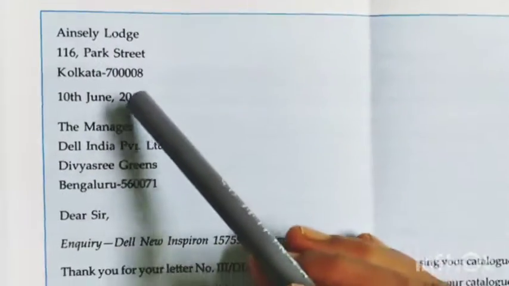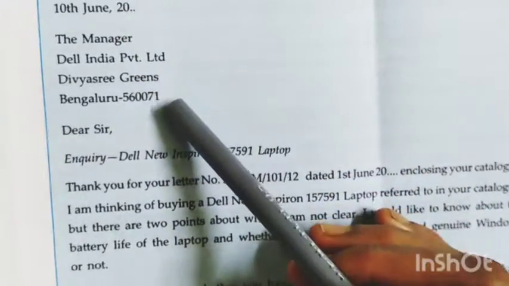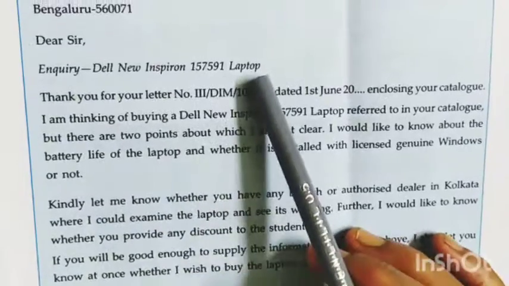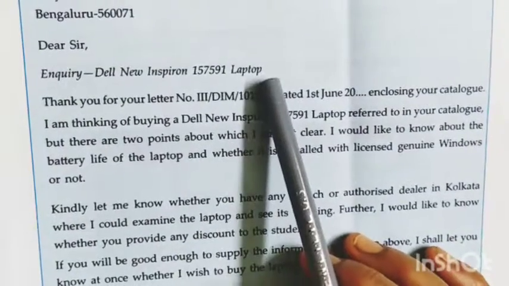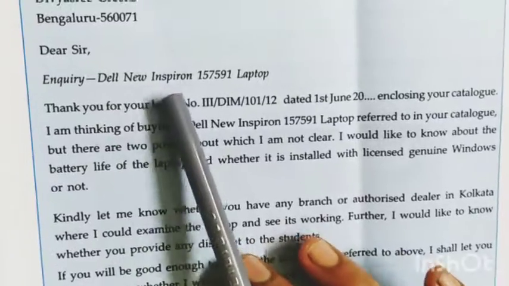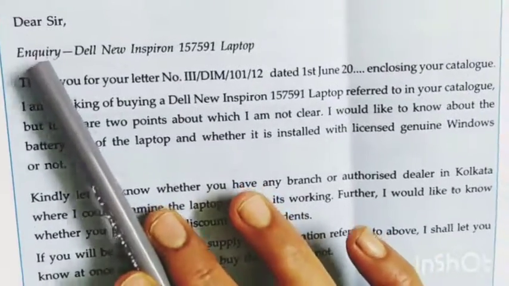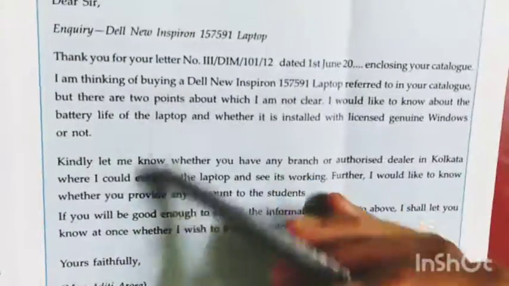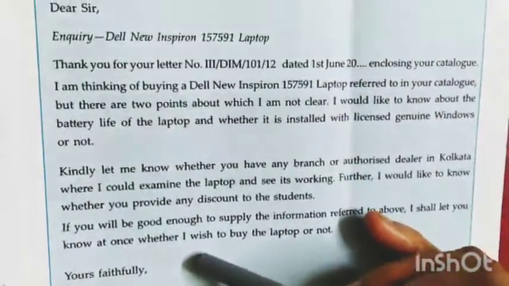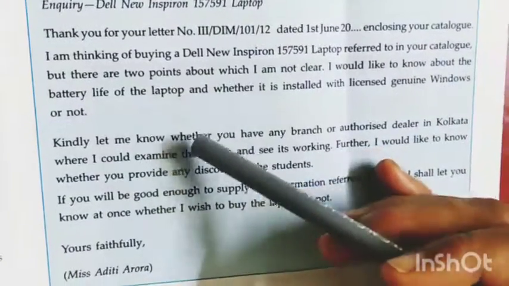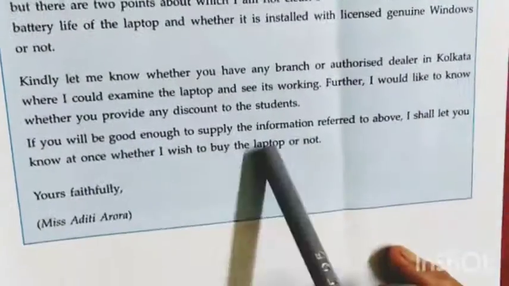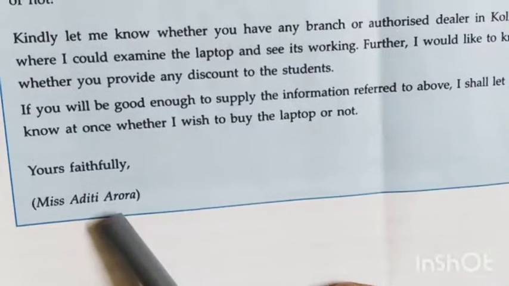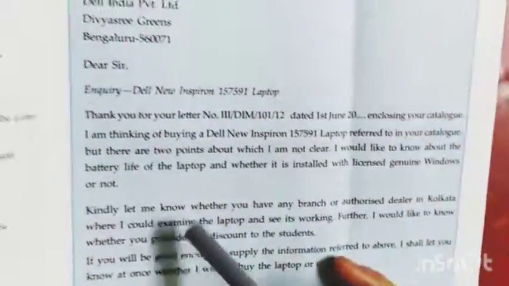At first your address, then the date, then the receiver's address, then the salutation, then the subject matter. It is the letter of inquiry, so it is written here as 'Inquiry'. Now here the letter begins. The body is divided into three parts, and then this is the concluding two lines, and then 'Yours faithfully' and your name. You got the thing clearly.